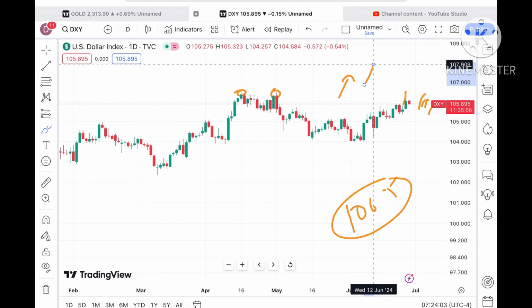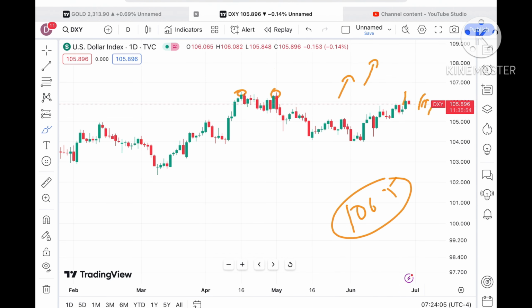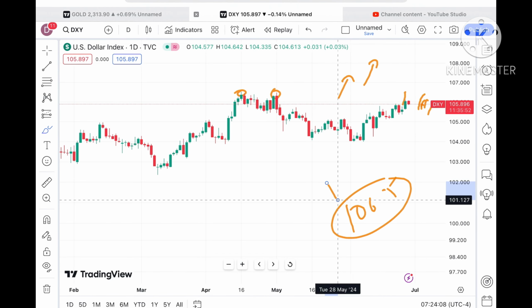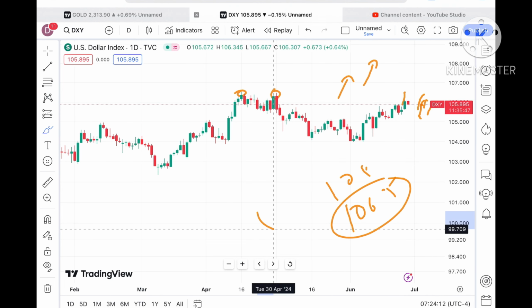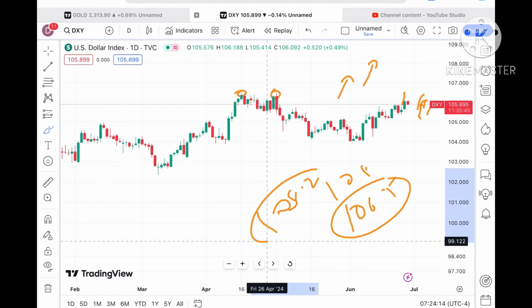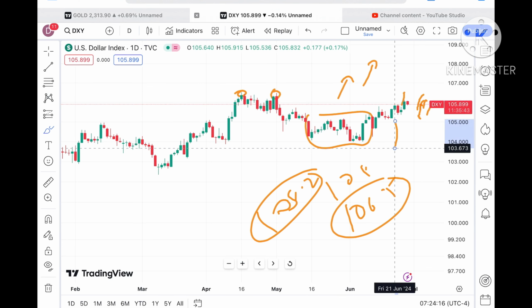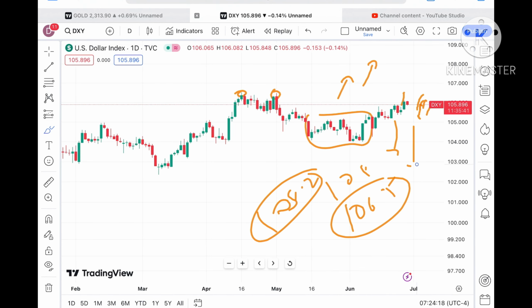So chances of moving further upside we can see, but if the price doesn't sustain, it can come down again towards a level of 105.6, and from there it can move towards a level of $105.2. $105.2 is already tested, so chances will be very high it will go further down if the price starts going below that level.